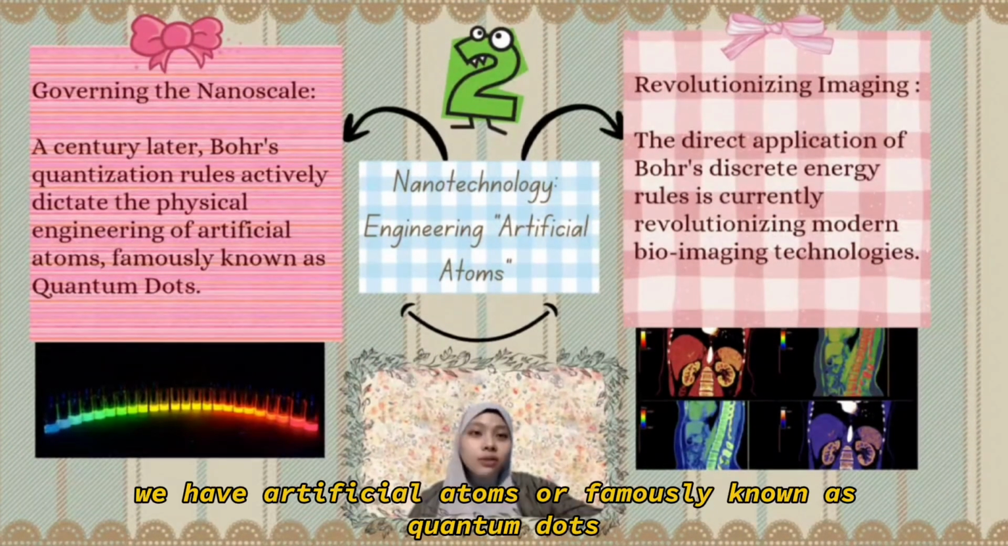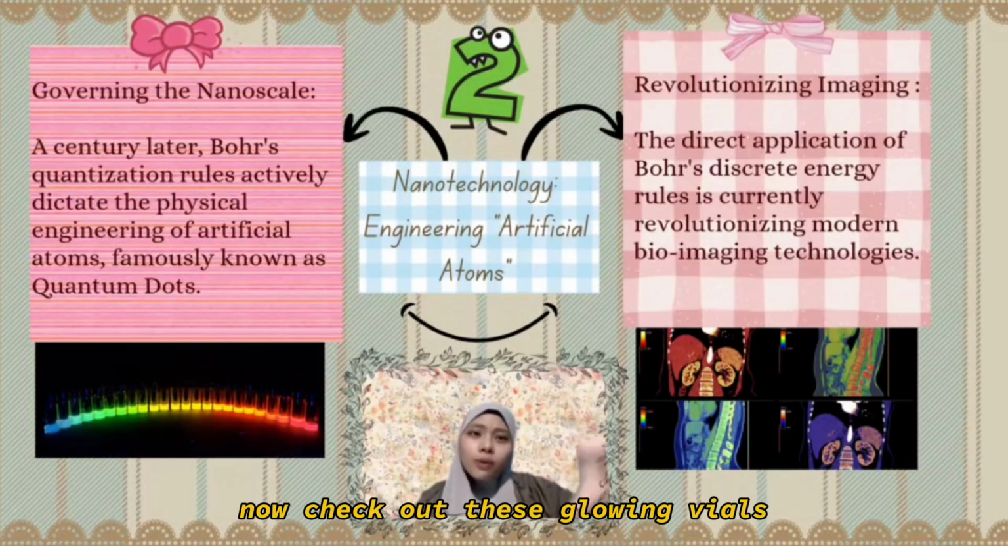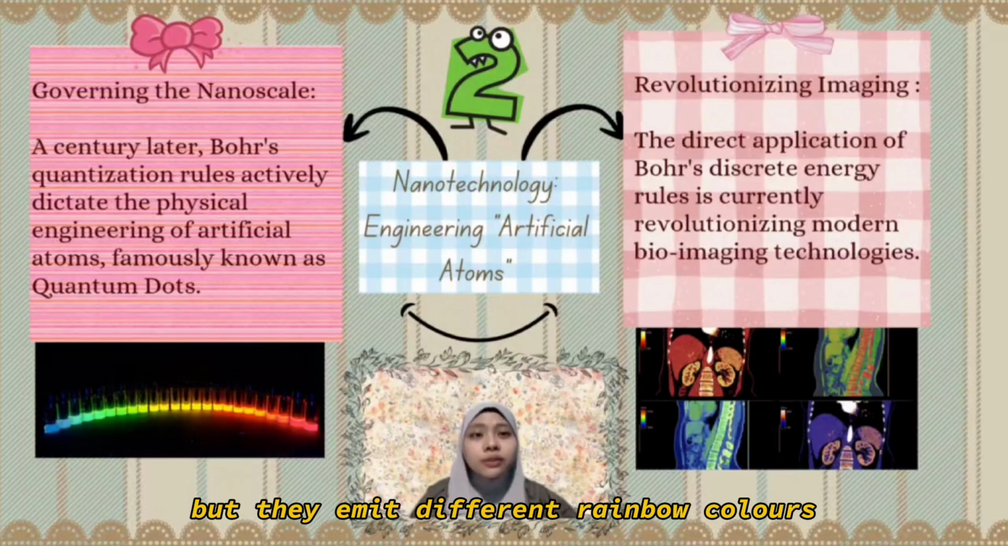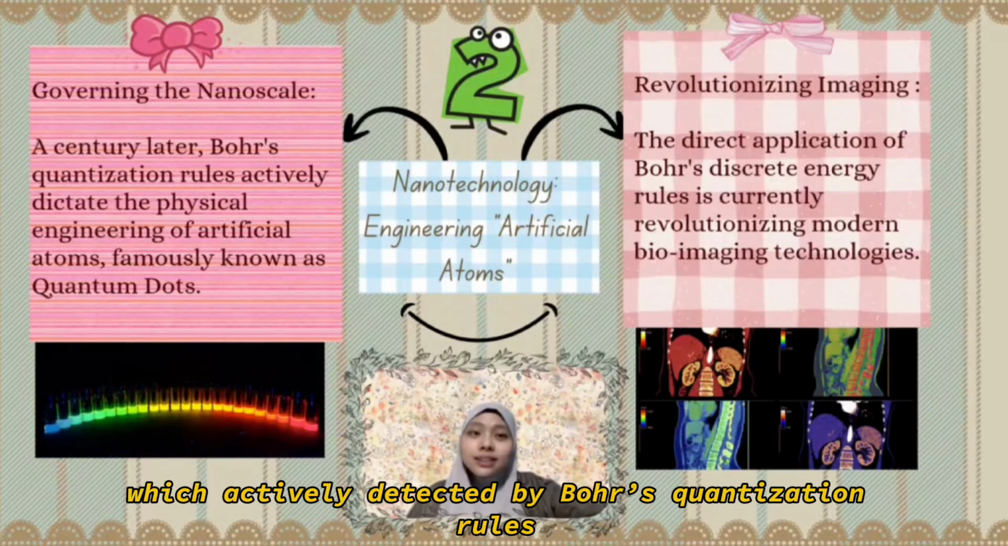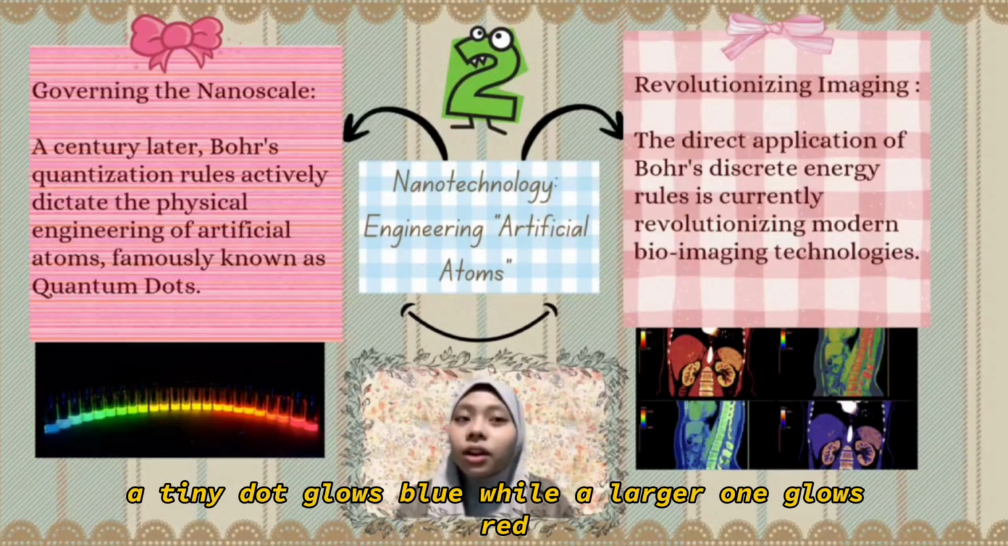Zooming into the nanoscale, we have artificial atoms, or famously known as quantum dots. Now check out these glowing bars. They all contain the exact same material, but they emit different rainbow colors, strictly based on crystal size, which is explained by Bohr's quantization rules. A tiny dot glows blue, while a larger one glows red.